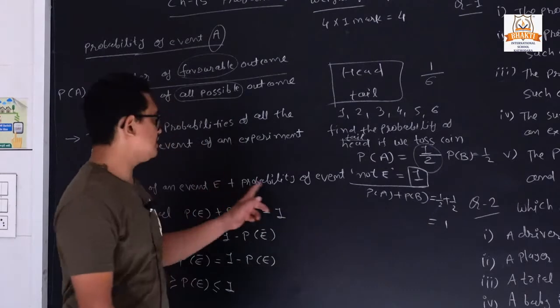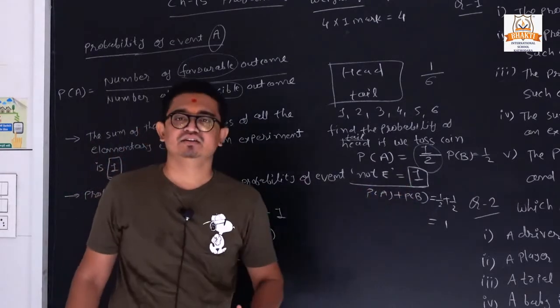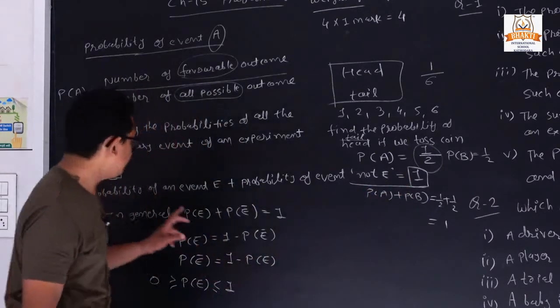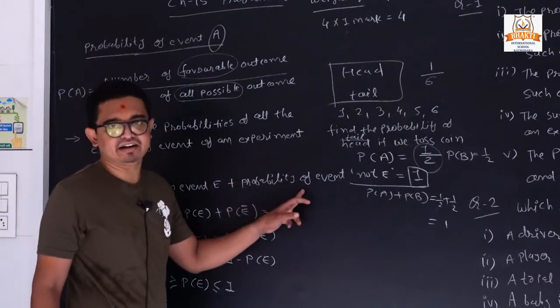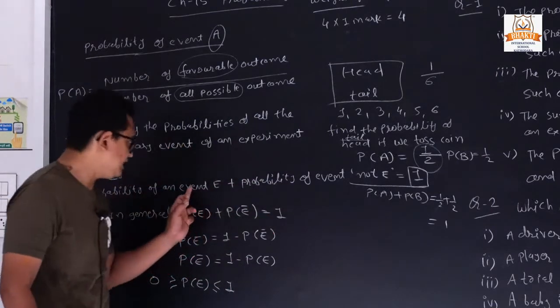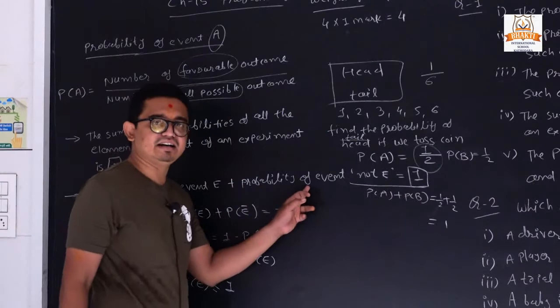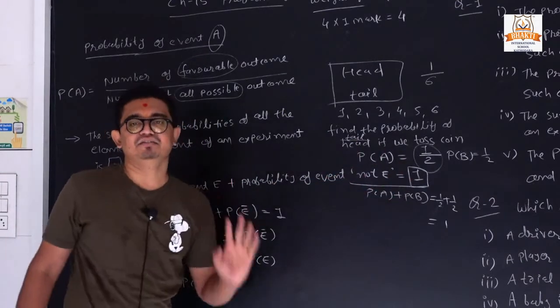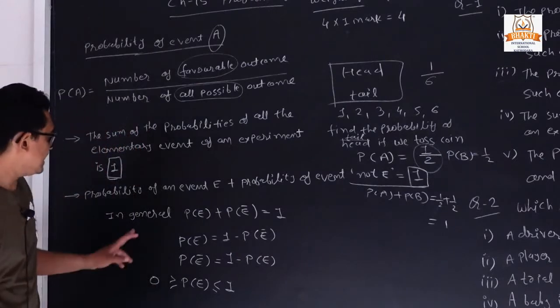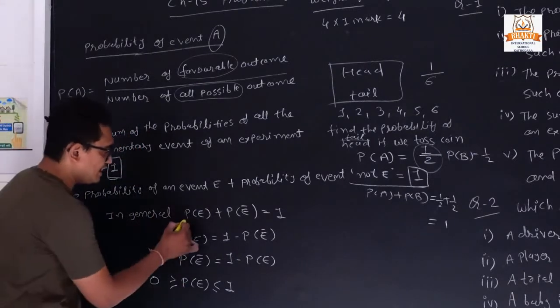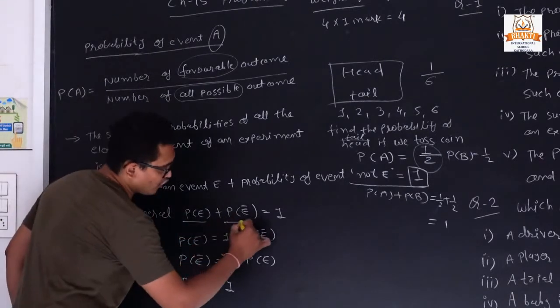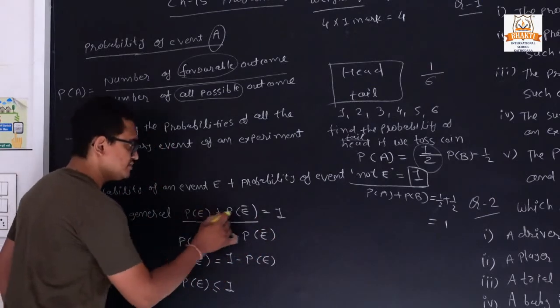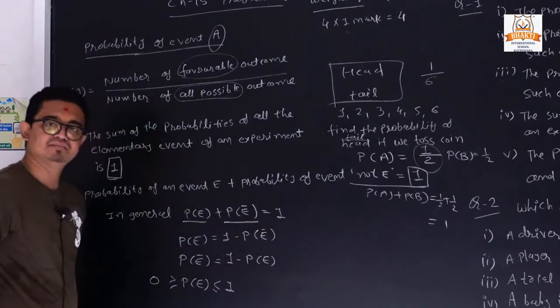So 1 by 2 plus 1 by 2 will always be 1. So it means the event and the complementary event, the sum of both probabilities is always 1.